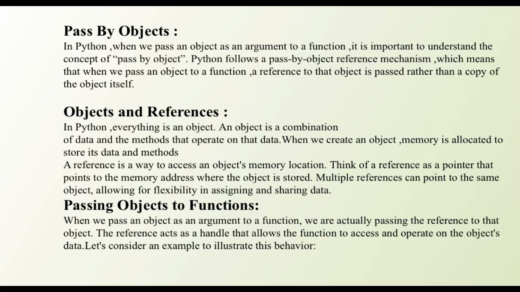Let's understand what passing objects in functions means. When we pass an object as an argument to a function, we are actually passing the reference to that object. The reference acts as a handle that allows the function to access and operate on the object's data.